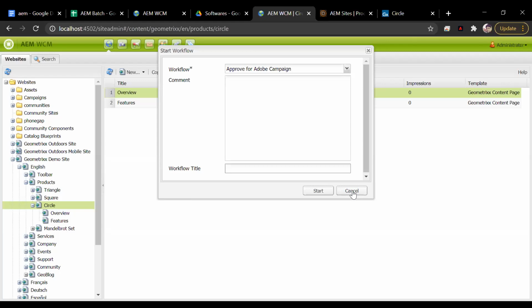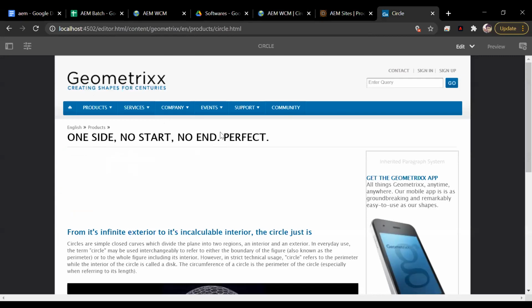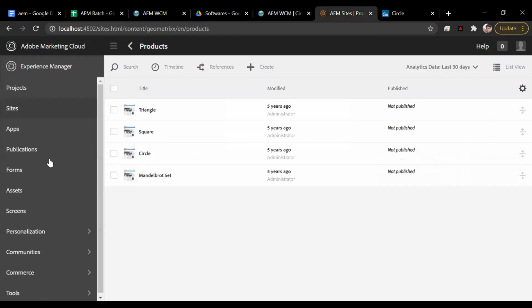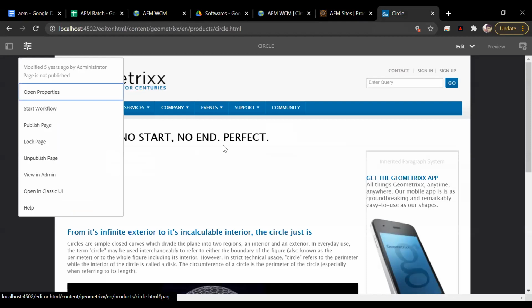Alright, guys. So this is the walkthrough of the web content management capabilities within the Classic UI. And now your homework is to find out the same thing, right? Which is here in the Classic UI, right? For example, creating a new page, copying page, pasting, deleting, moving, activating, activate later, deactivate later, workflows in the Touch UI, right? See where you can find all these options.